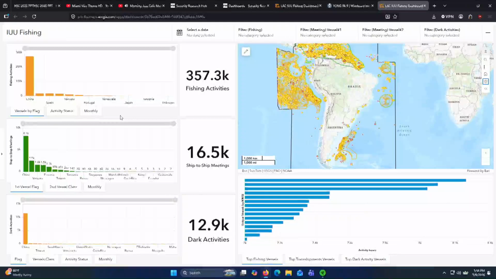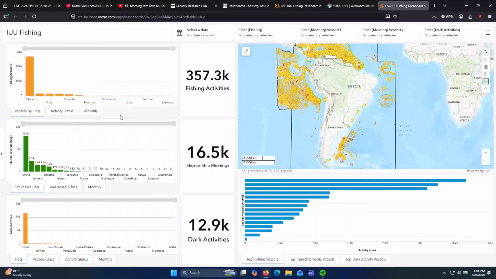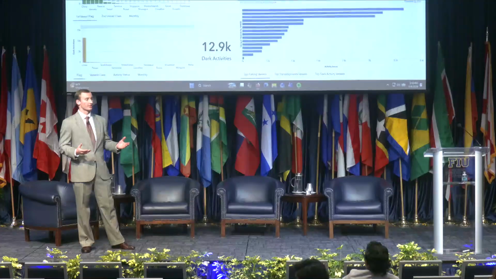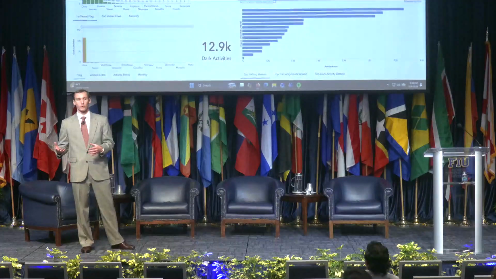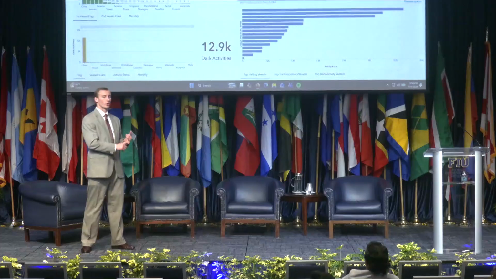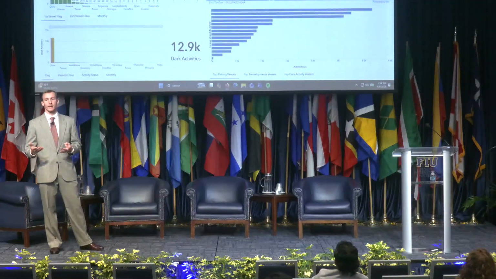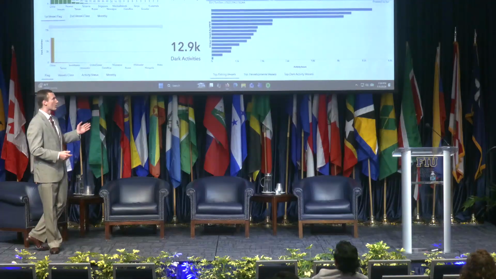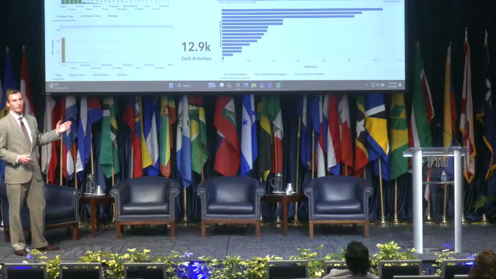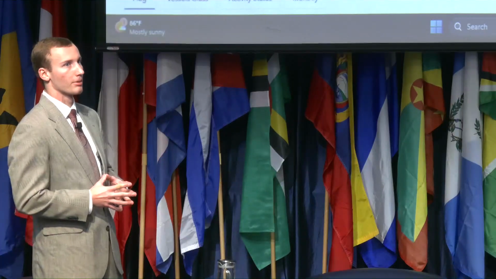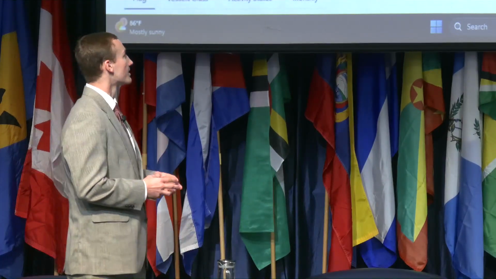It's that as these stocks are overfished, we lose these local and regional economies and jobs for these individuals. And this leaves them susceptible to other forms of illicit activity outside of their normal fishing activities. So this could be drug trafficking, human trafficking, other forms of using their vessels to maintain their way of life. So this dashboard isn't just an informational exhibit on the IUU problem in South America. This is a tool to inform decision makers,